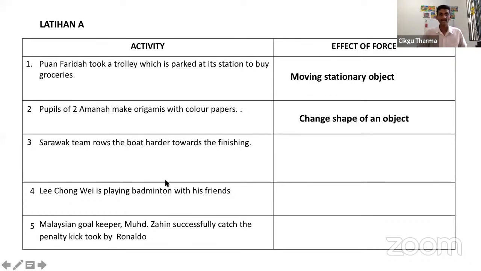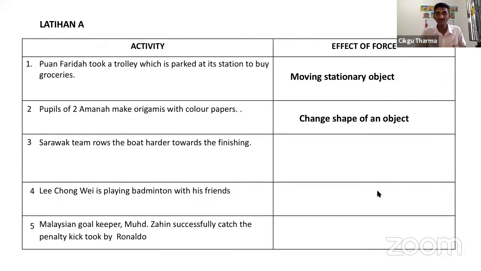Next one. Question 3. The Sarawak team rows the boat harder towards the finishing line. Let's say it's a long boat where many people row together. At the finishing line, have you seen the people rowing? They row very fast. So when they row the boat harder, the boat can move faster.